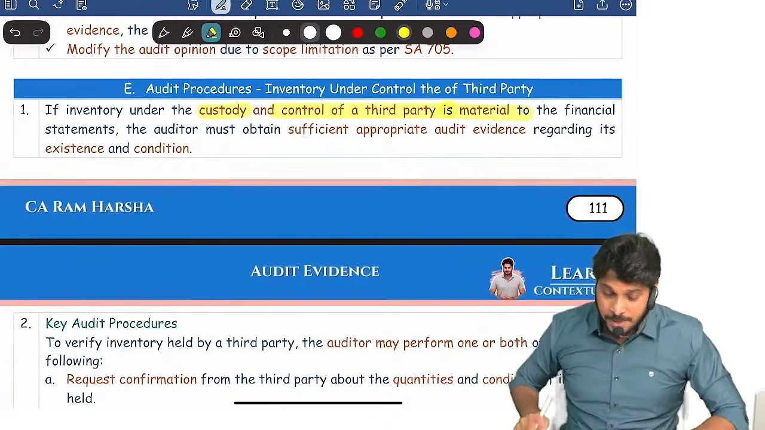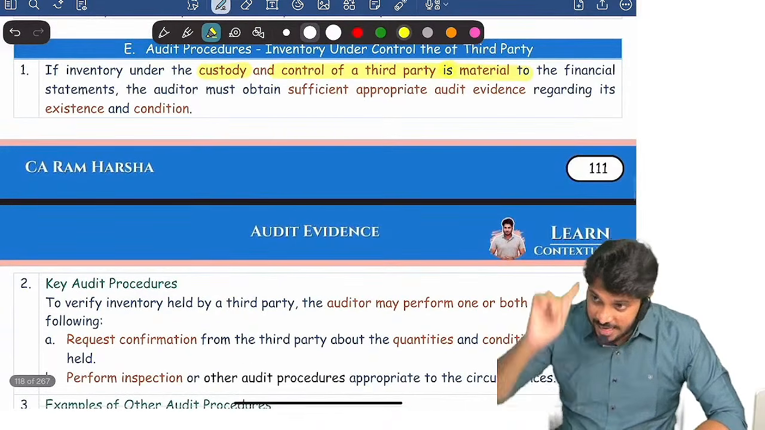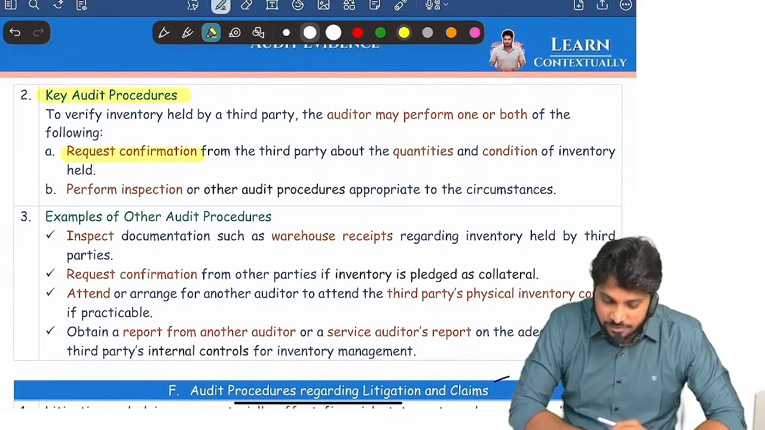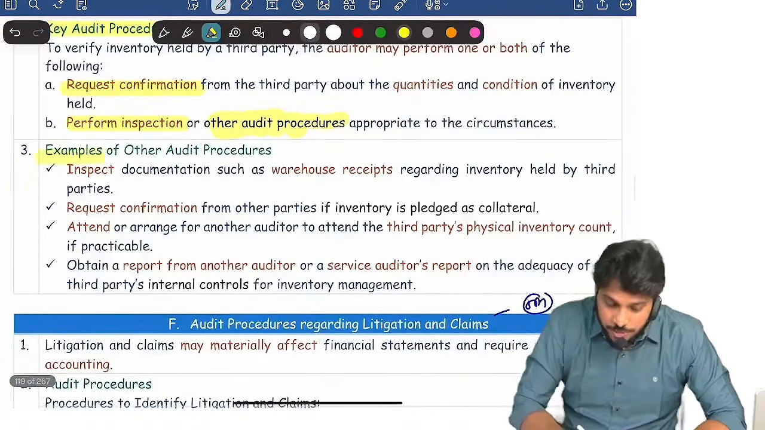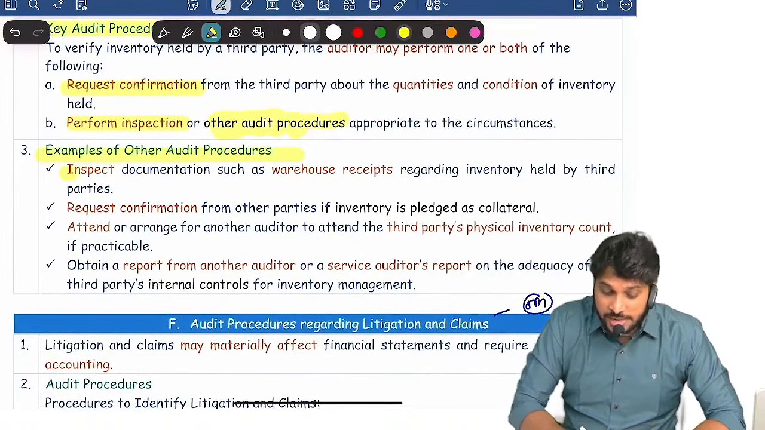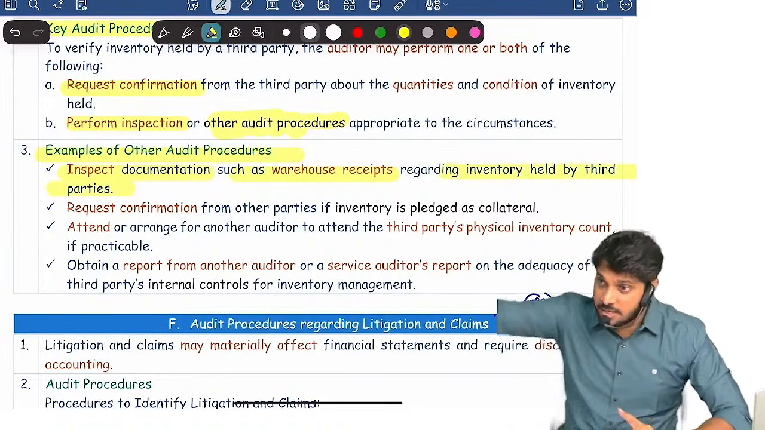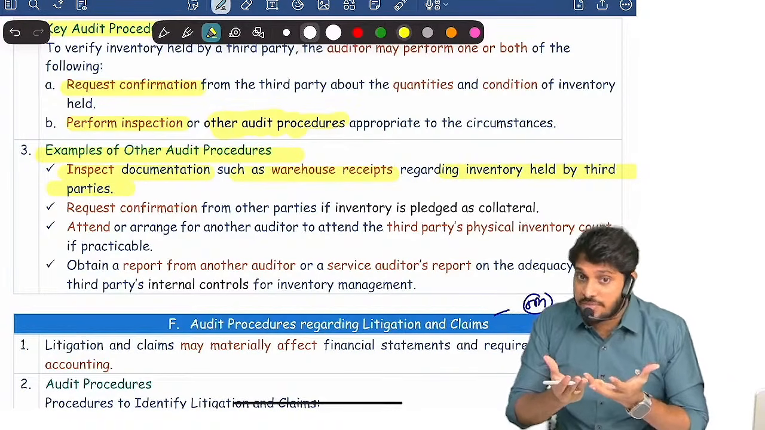Are you clear? So fine, if inventory is material and lying with a third party, the auditor has to do two key procedures. What are they? Request confirmation or inspection, or perform other procedures. What do you mean by other procedures? Look at the documentation such as warehouse receipts regarding inventory held by the third party. The third party received the inventory, right? What is the proof that we have?